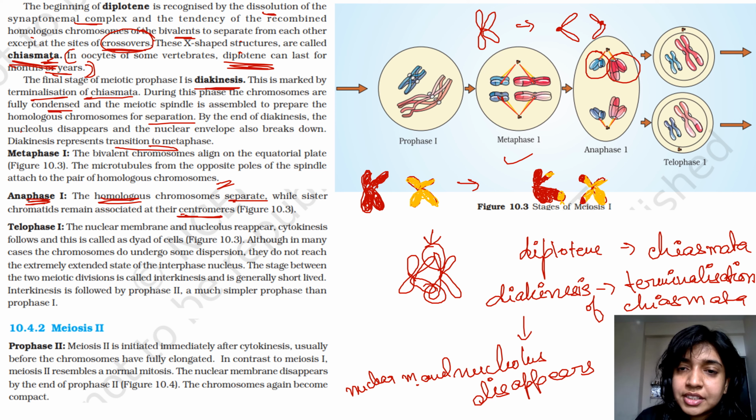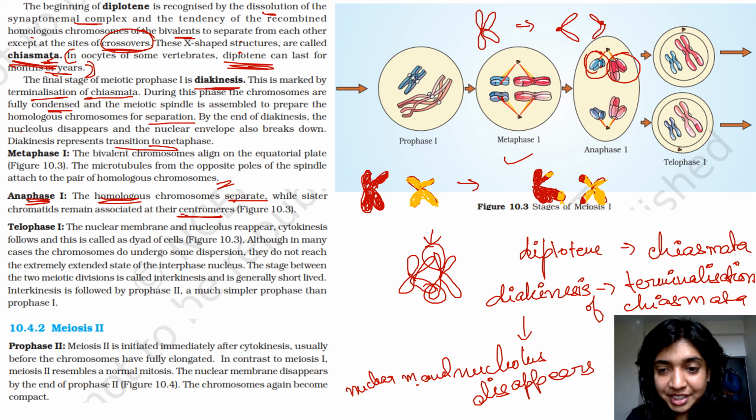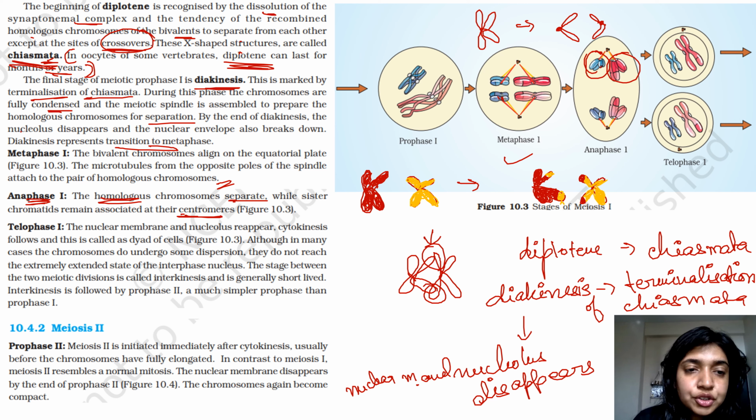Okay, so the whole sister chromatids are separated. So the chromatids are still not broken from each other. The whole set of sister chromatids go. Alright, I hope it's understandable. If it's not clear, please mention in the comment. I will upload another video fully explaining this part only then. So the homologous chromosomes separate while sister chromatids remain associated at the centromere. In the telophase 1, the nuclear membrane and nucleolus reappear.